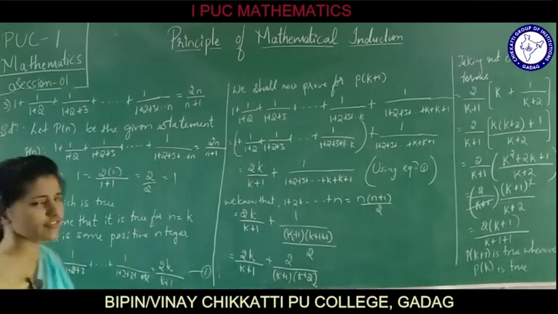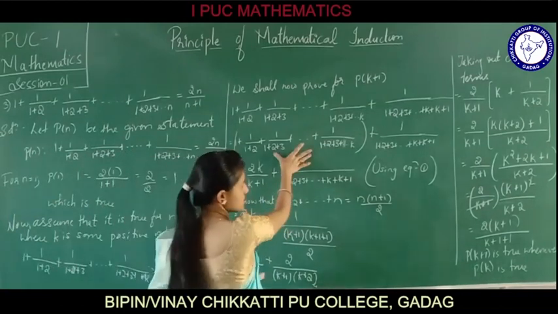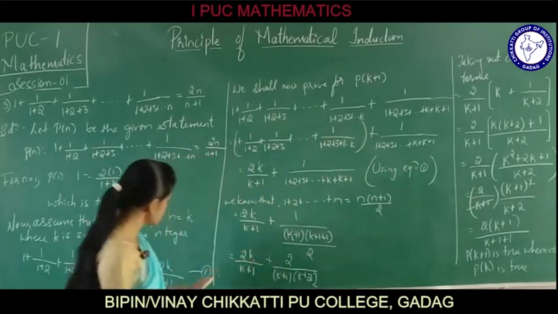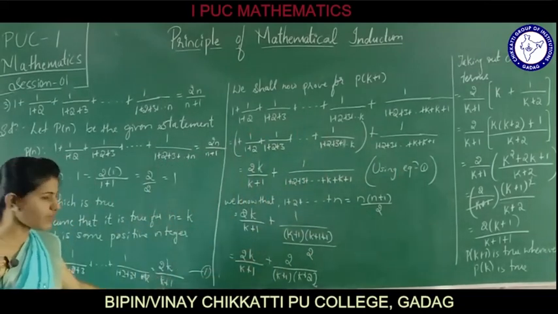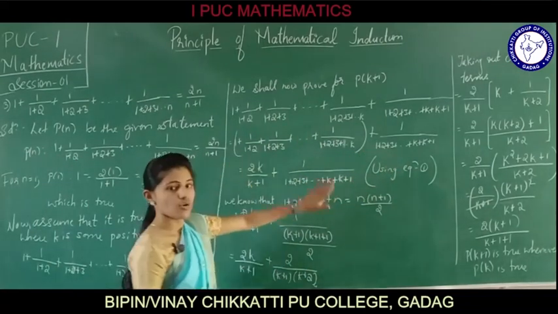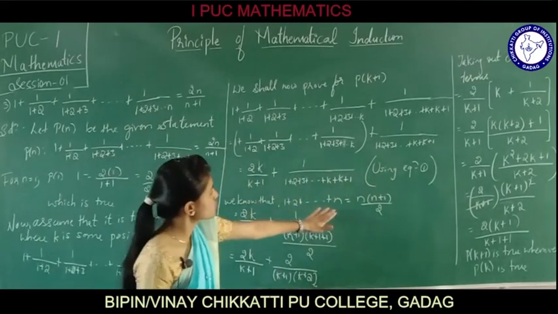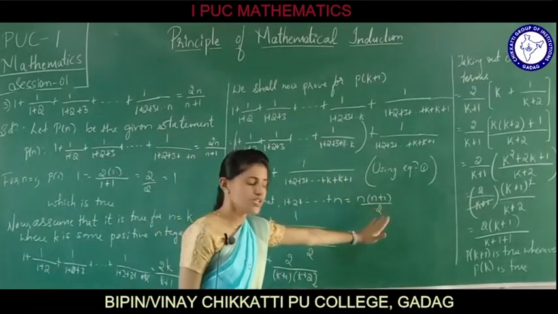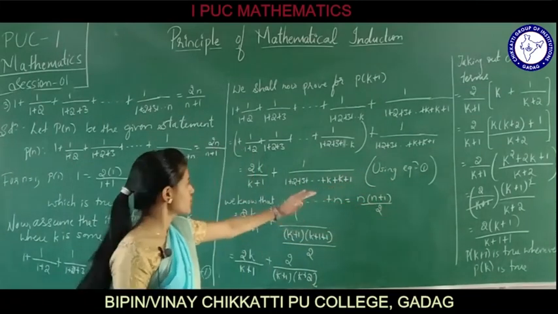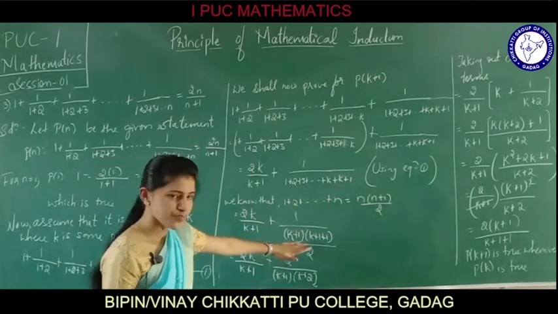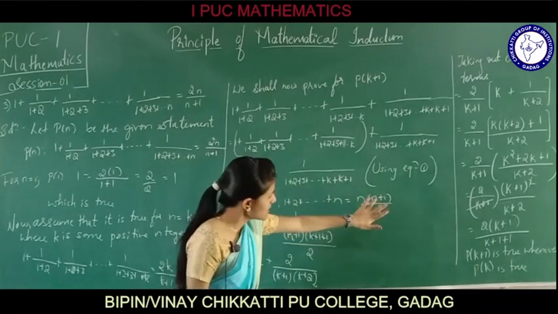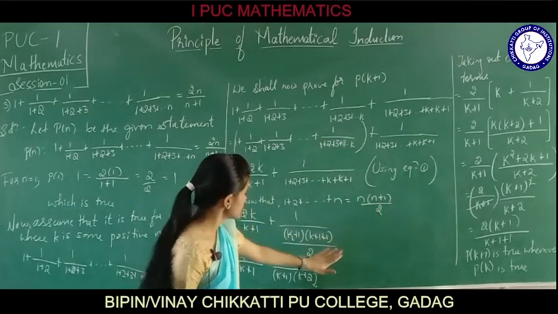Very simple thing. What we have done in this problem is just taken out these as one term and these as one term. This entirely we have replaced using equation 1, which is 2k divided by k plus 1, and then we have written this term as it is. We also know that if it is 1, 2, 3 so on up to n, we have n into n plus 1 divided by 2. But it is for k plus 1 terms. So for k plus 1 terms, we can write it as k plus 1 into k plus 1 plus 1, in place of n write k plus 1, divided by 2.